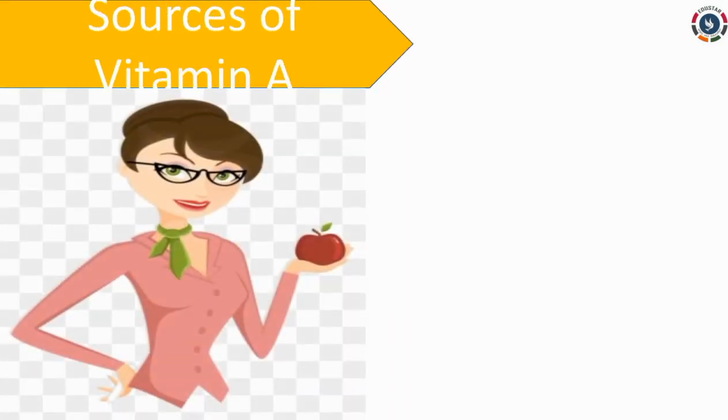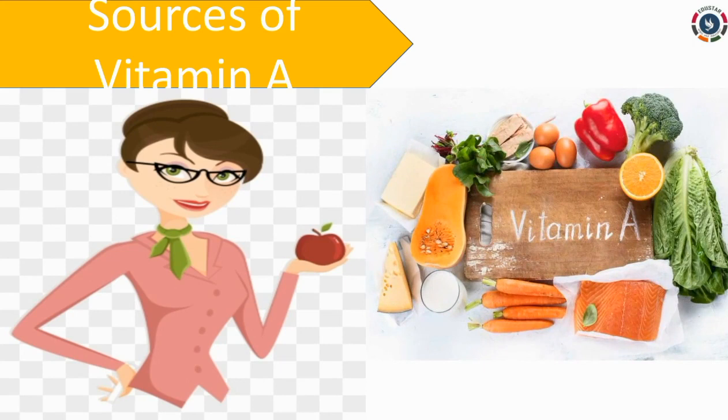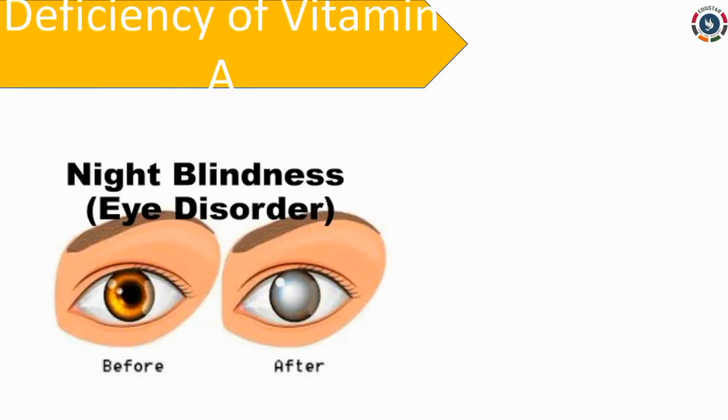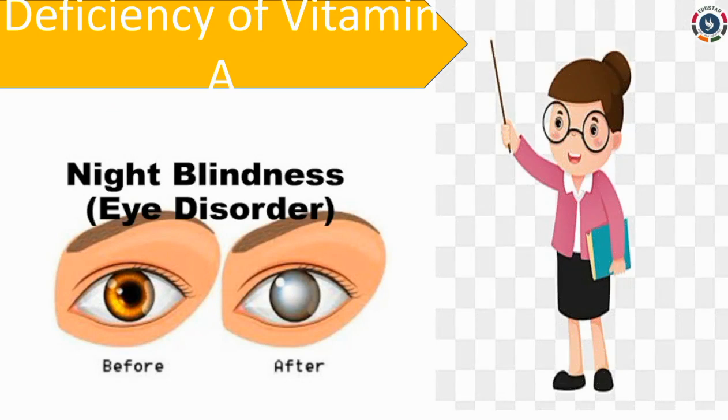Some food sources of vitamin A: red and orange, yellow and dark green vegetables like carrot, pumpkin and fruits like apple, ripe mango and also eggs. In the lack of vitamin A, what kind of symptoms of deficiency diseases will we get? Symptoms of vitamin A deficiency are an eye disease called night blindness.